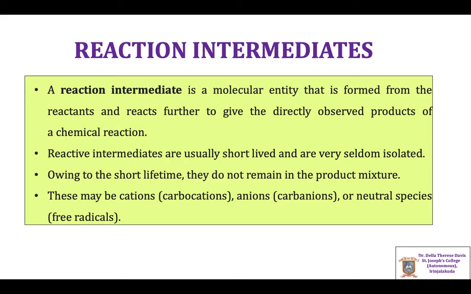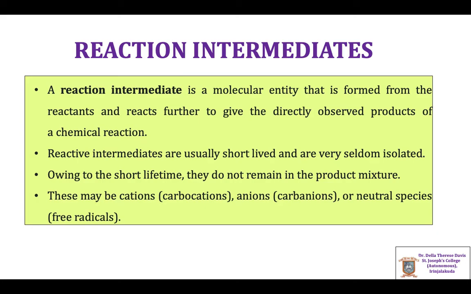What are reaction intermediates? The intermediate species formed and utilized during the stepwise progress of a reaction to reach its preferred products are called reaction intermediates or reactive intermediates. Reaction intermediates can be cations, anions, or neutral species with one or more unpaired electrons.